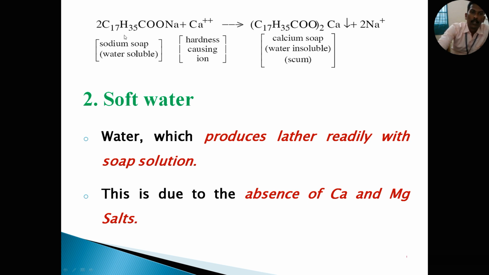Example for hard water: 2 molecules of C17H35COONa, that is sodium soap, plus Ca2+ or Mg2+, because hardness-causing ions are present in the hard water. When we apply the soap solution to hard water, it is converted to calcium soap. The soap is formed as a precipitate at the bottom of the glass.